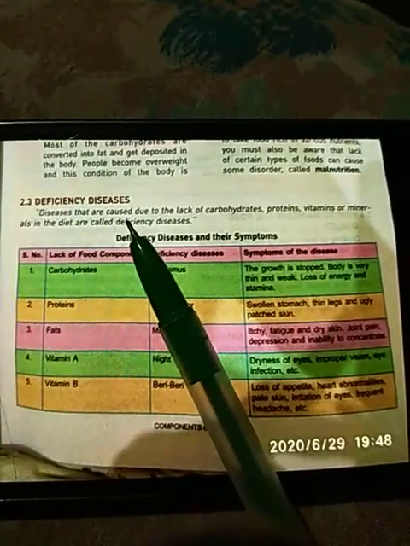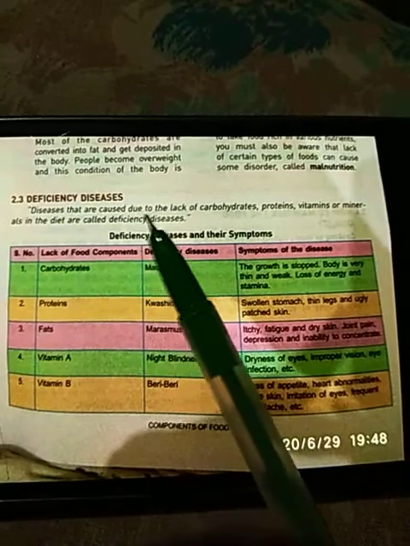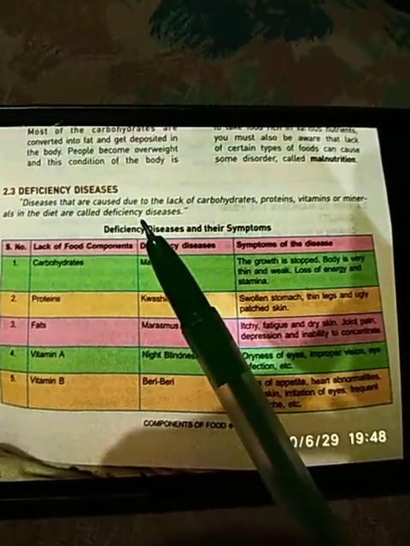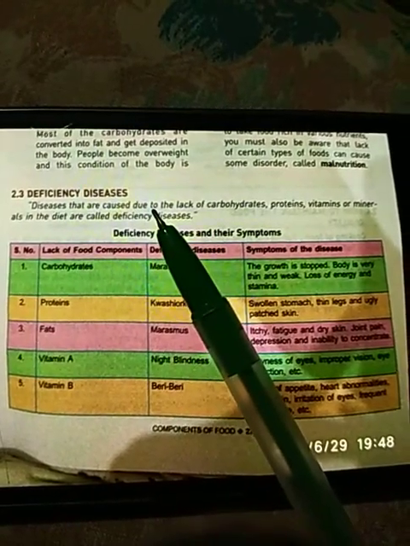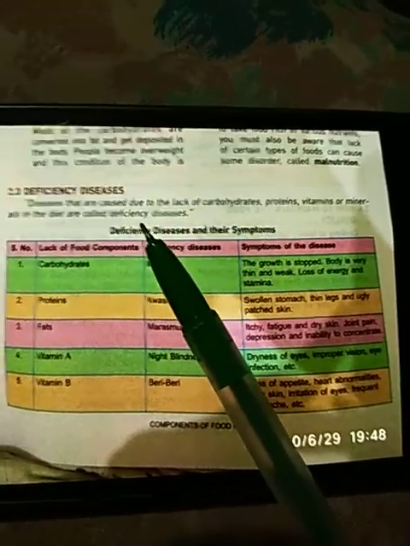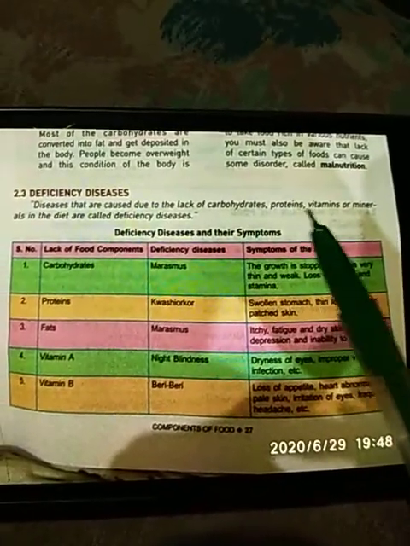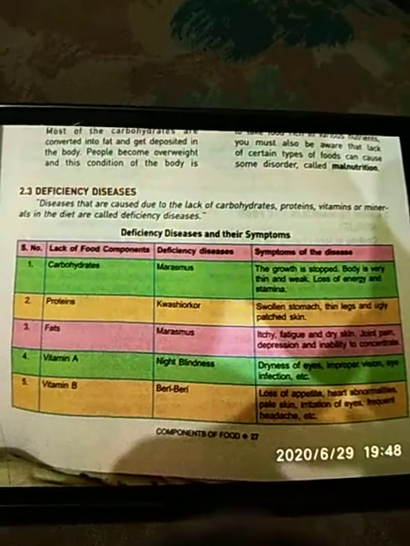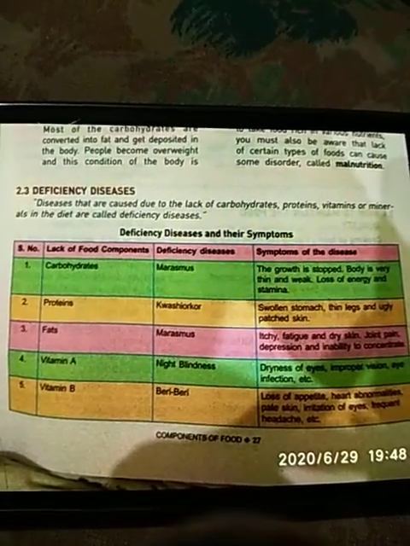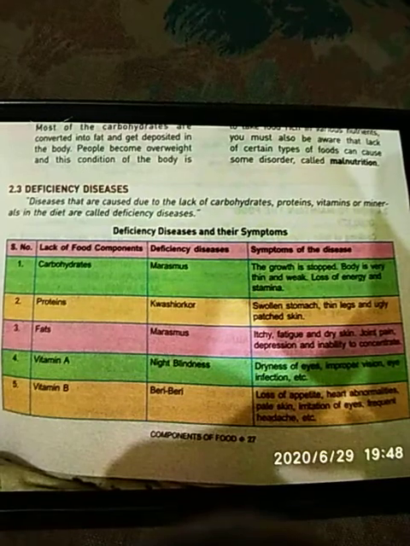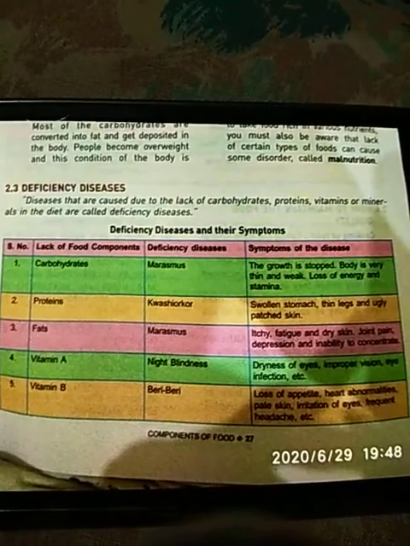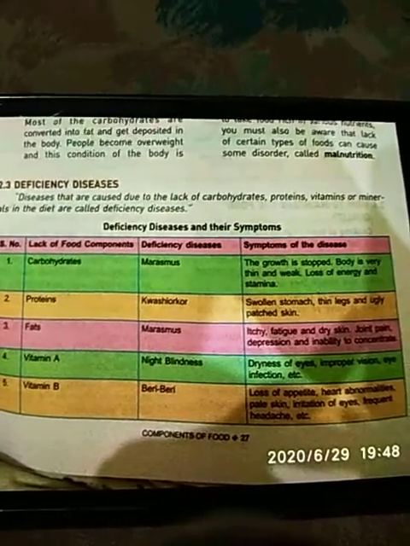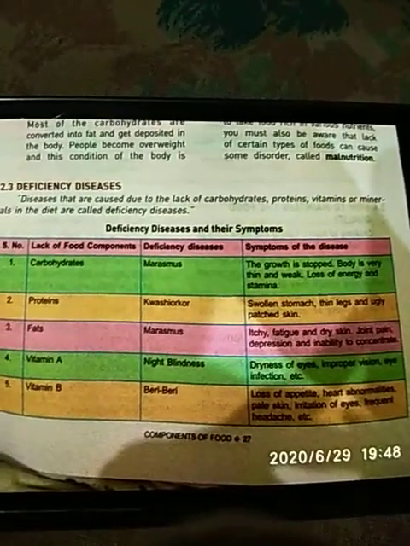Deficiency diseases. Diseases that are caused due to lack of carbohydrates, proteins, vitamins or minerals in the diet are called deficiency diseases. This means these diseases occur in our body due to lack of particular nutrients like carbohydrates, proteins, vitamins or minerals. These diseases are non-communicable. Non-communicable means they do not pass from one person to another like other diseases such as cough and cold. Deficiency diseases do not pass from one person to another.